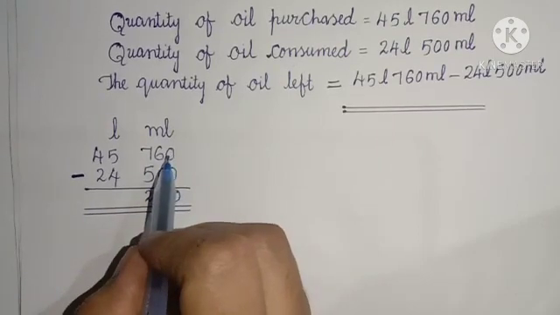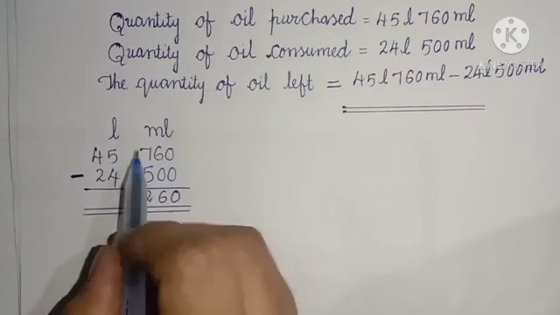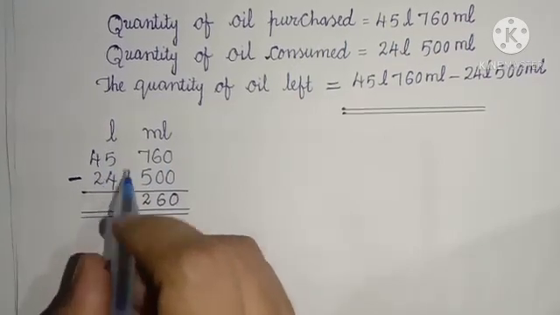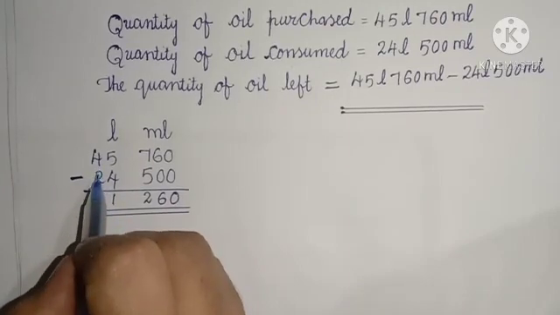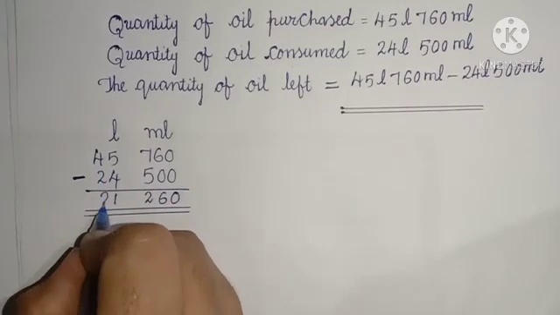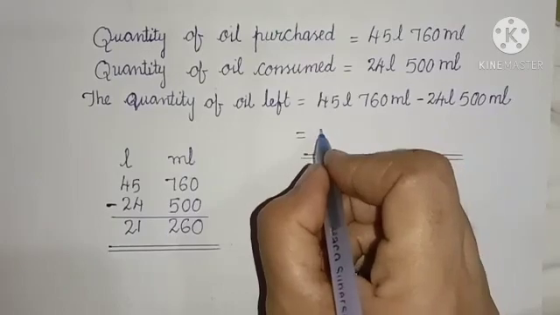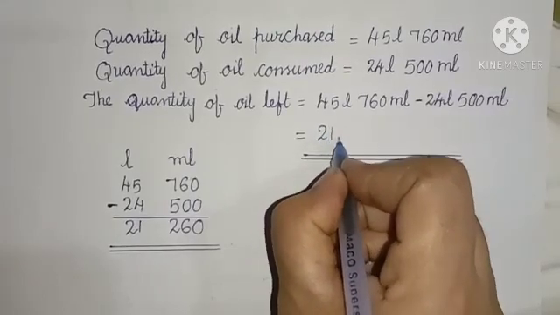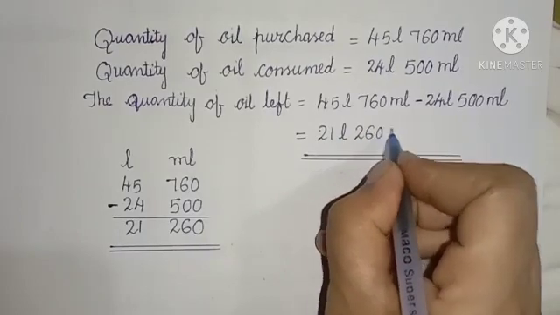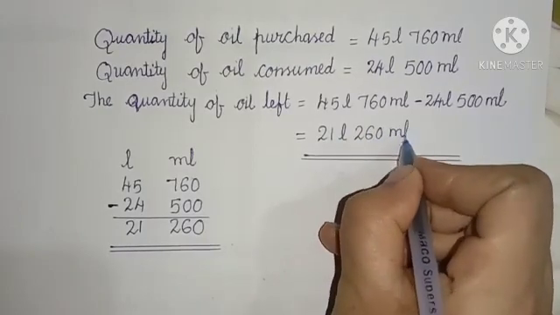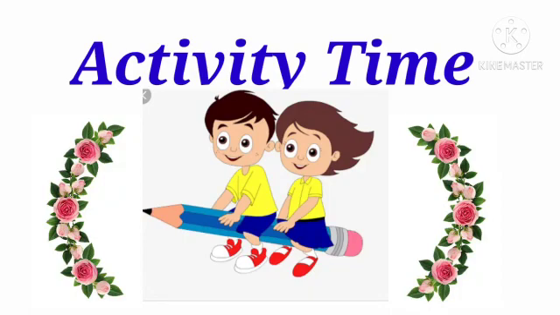After the milliliter section, we have to move to the liter section. 5 minus 4, 1. 4 minus 2, 2. So the answer is 21 liters 260 milliliters. Okay, children?